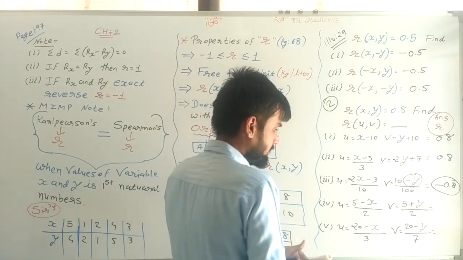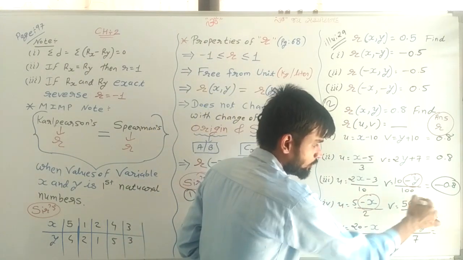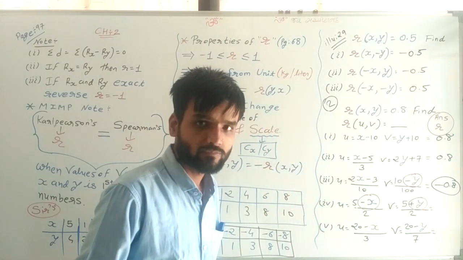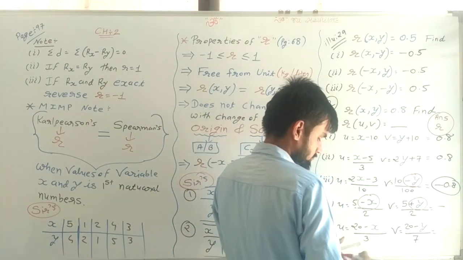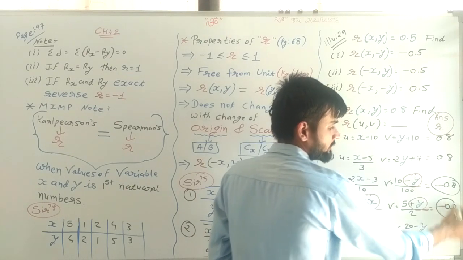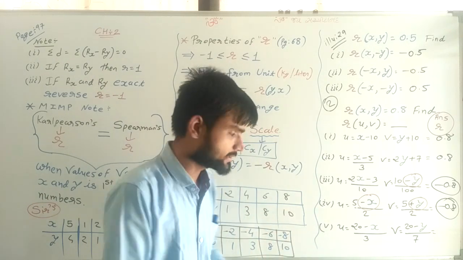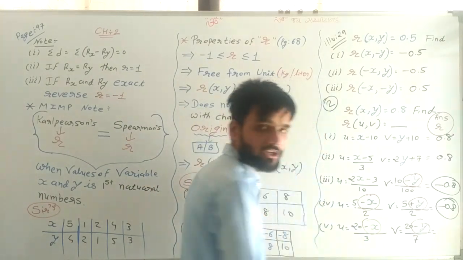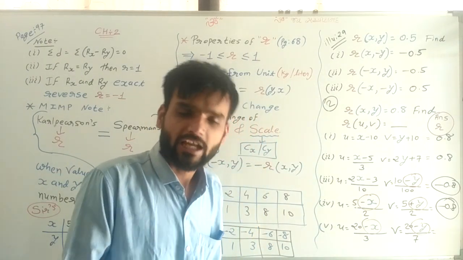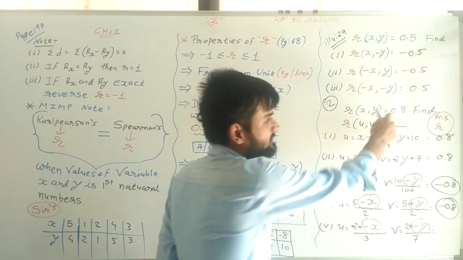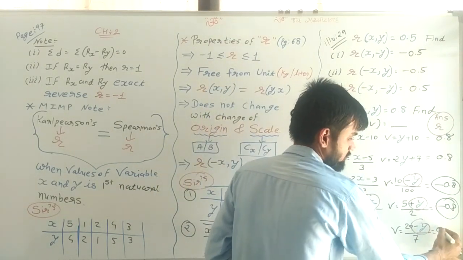Same way, see here. The x sign changed, the y sign is plus as it is. So one variable's sign changed, that's why the answer sign also changed: minus 0.8. And the last one. See, x and y, both signs changed. Here plus, here both are minus. And if both signs changed, the answer sign remains the same. So the answer is 0.8.